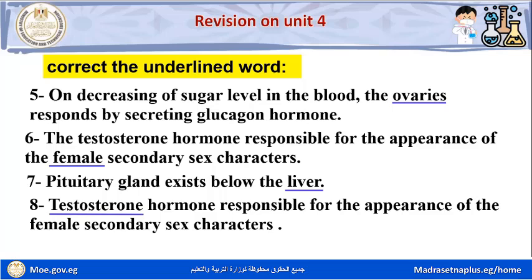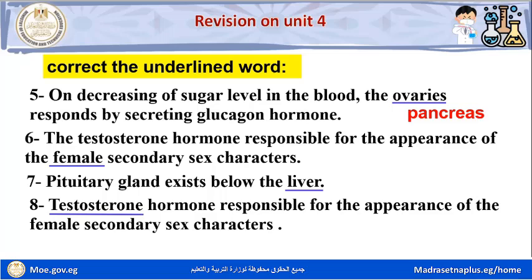Number 5. On decreasing of sugar level in the blood, the ovaries respond by secreting glucagon hormone. On decreasing of sugar level in the blood, the pancreas responds by secreting glucagon hormone.